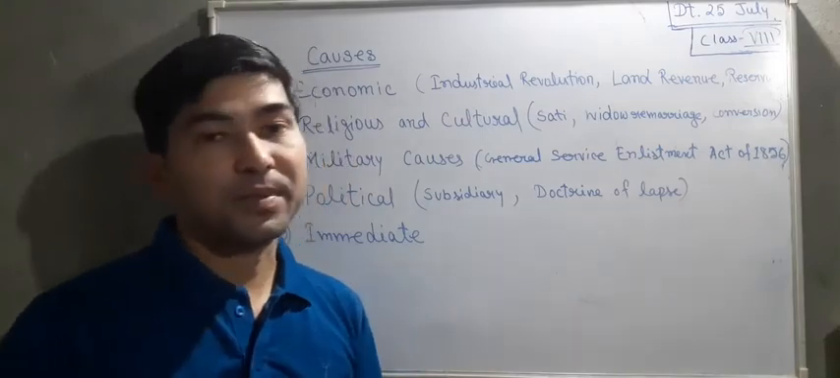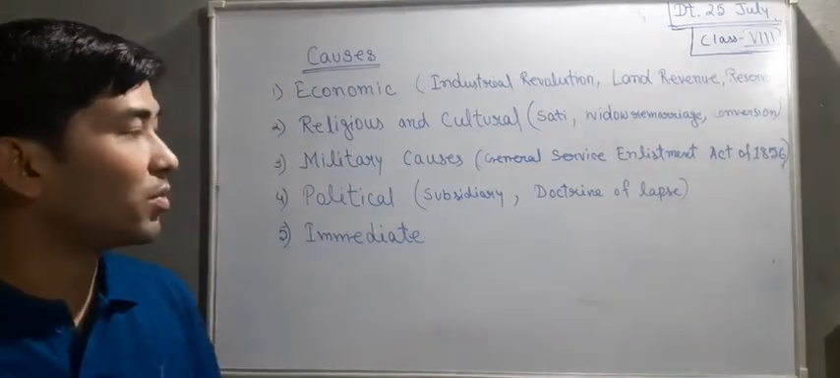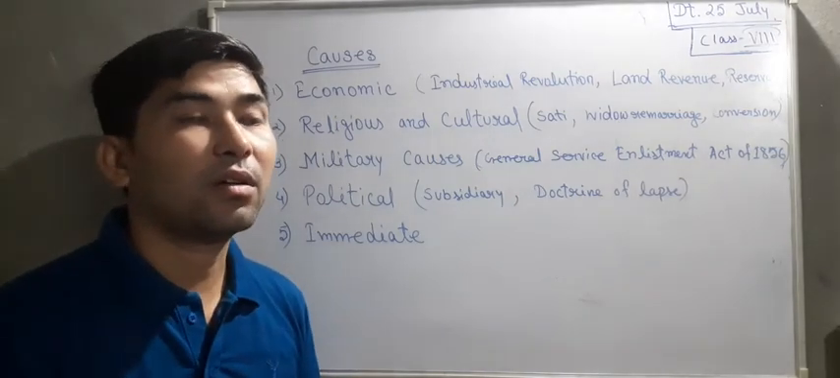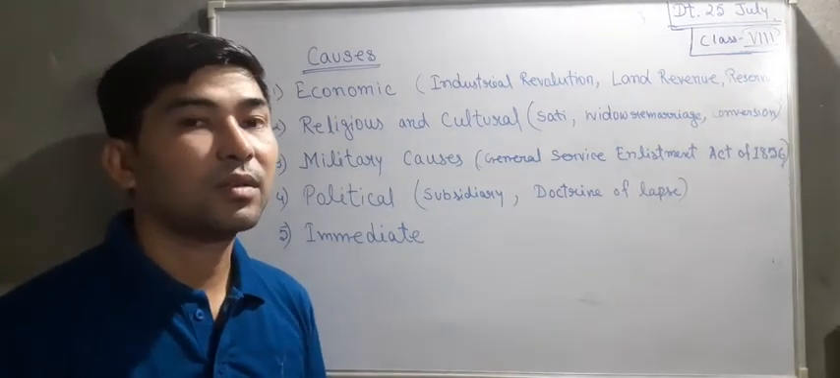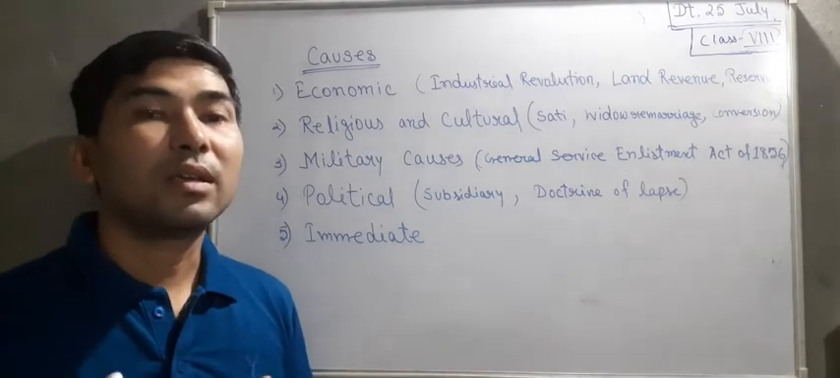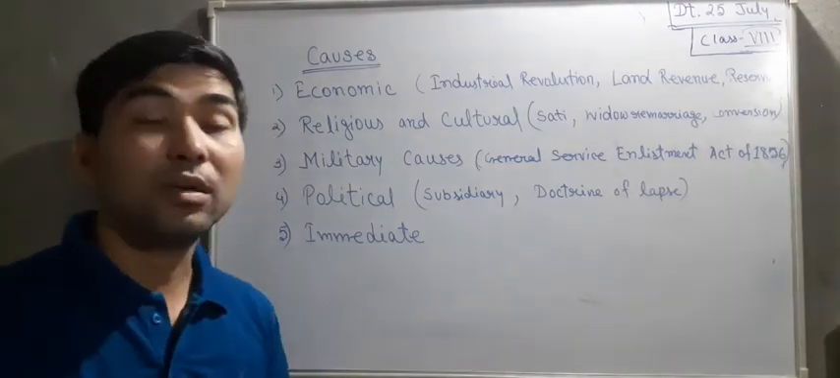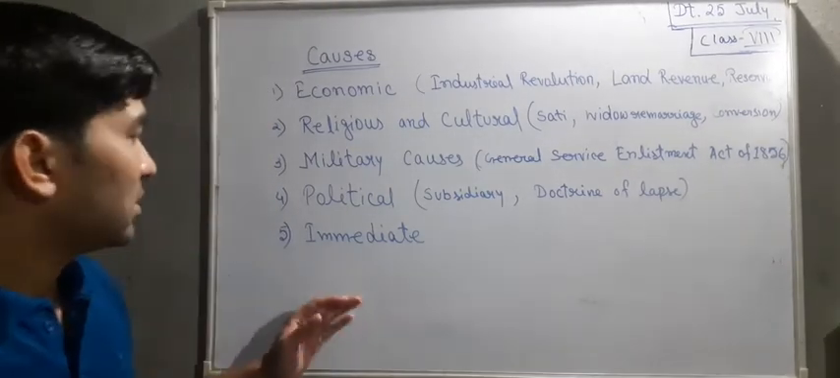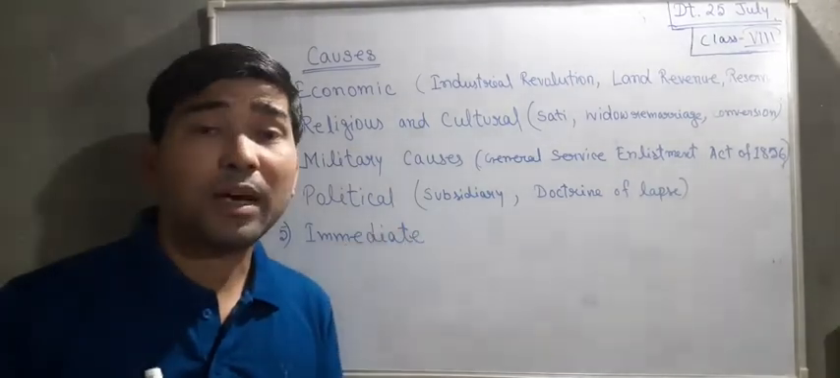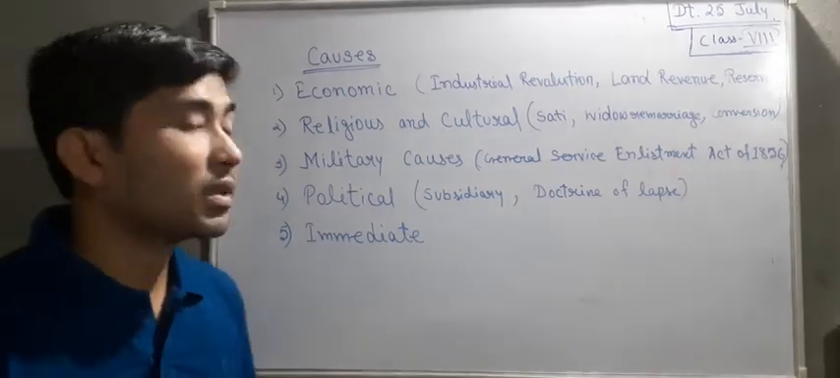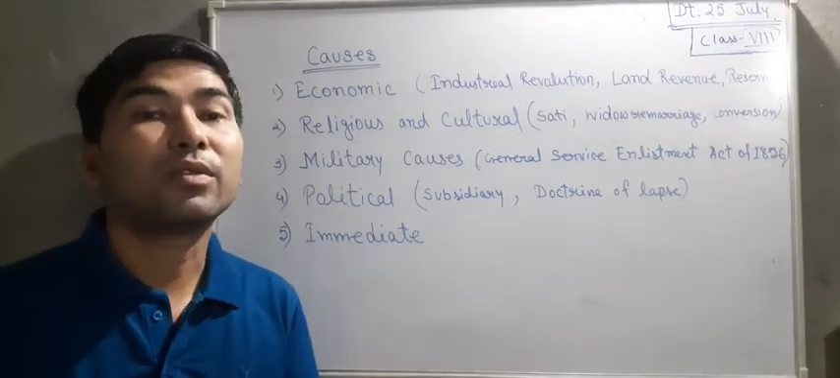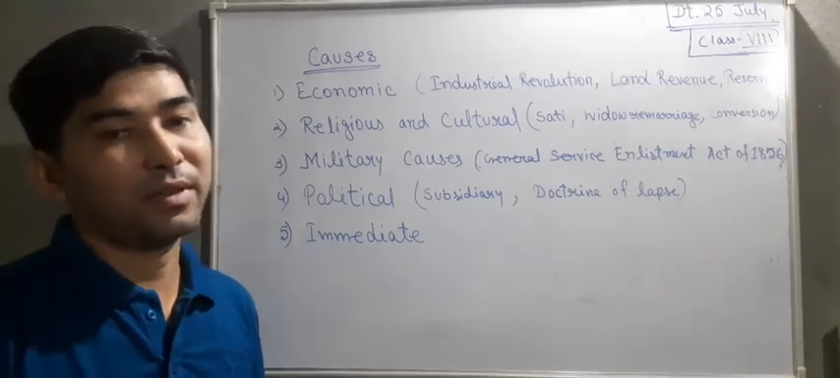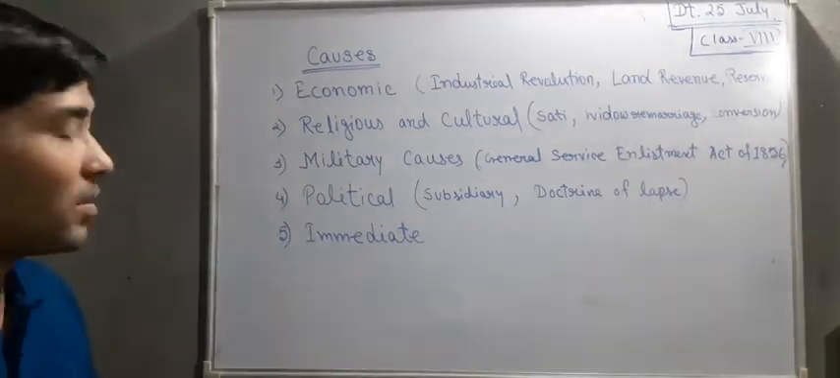The doctrine of lapse, next point within political causes, is that if there is no natural heir of any king, then the particular kingdom will transfer to the British Raj. Then some other examples were there within political causes where we could see that some kingdoms were taken in the name of misgovernance. Okay, so then comes the immediate cause.